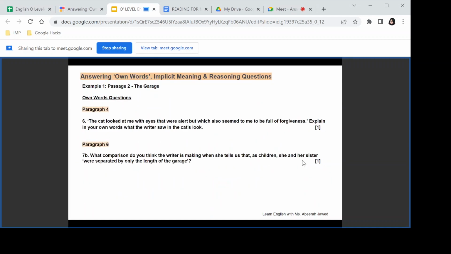Own words question, again. The cat looked at me with eyes that were alert, but which also seemed to me to be full of forgiveness. Explain in your own words what the writer saw in the cat's look. All right. Now, step number 1. What are we supposed to do?